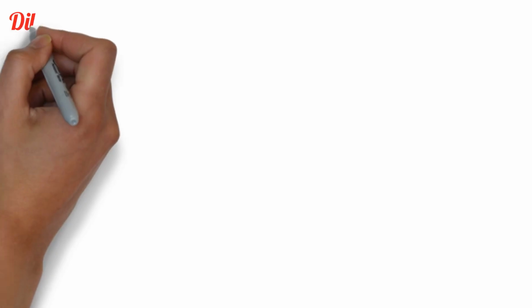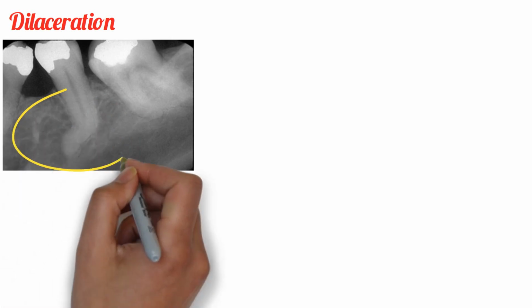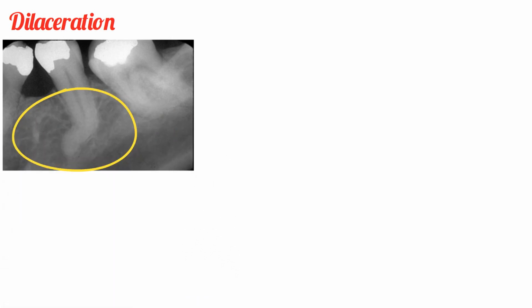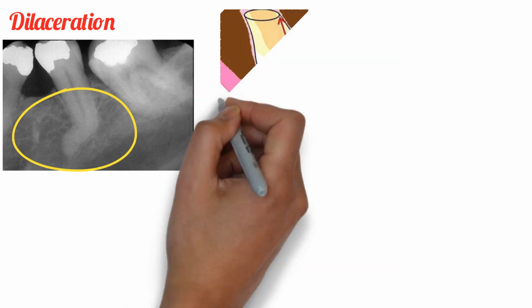Next one is dilaceration. Dilaceration is basically an angulation or sharp bend or curve in the root. You can see in this radiograph where the tooth is showing an angulation or a sharp bend in the root structure. So what causes this dilaceration?